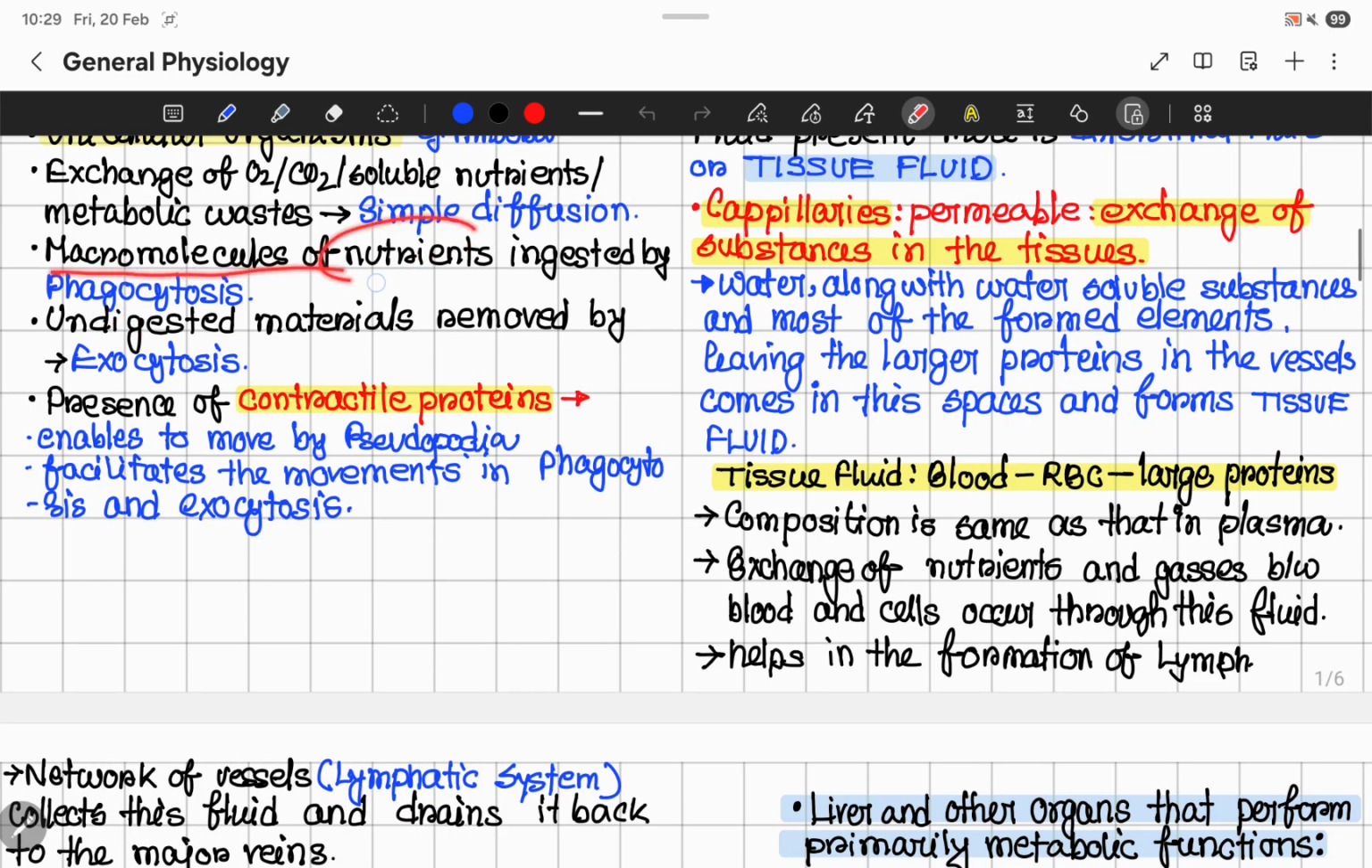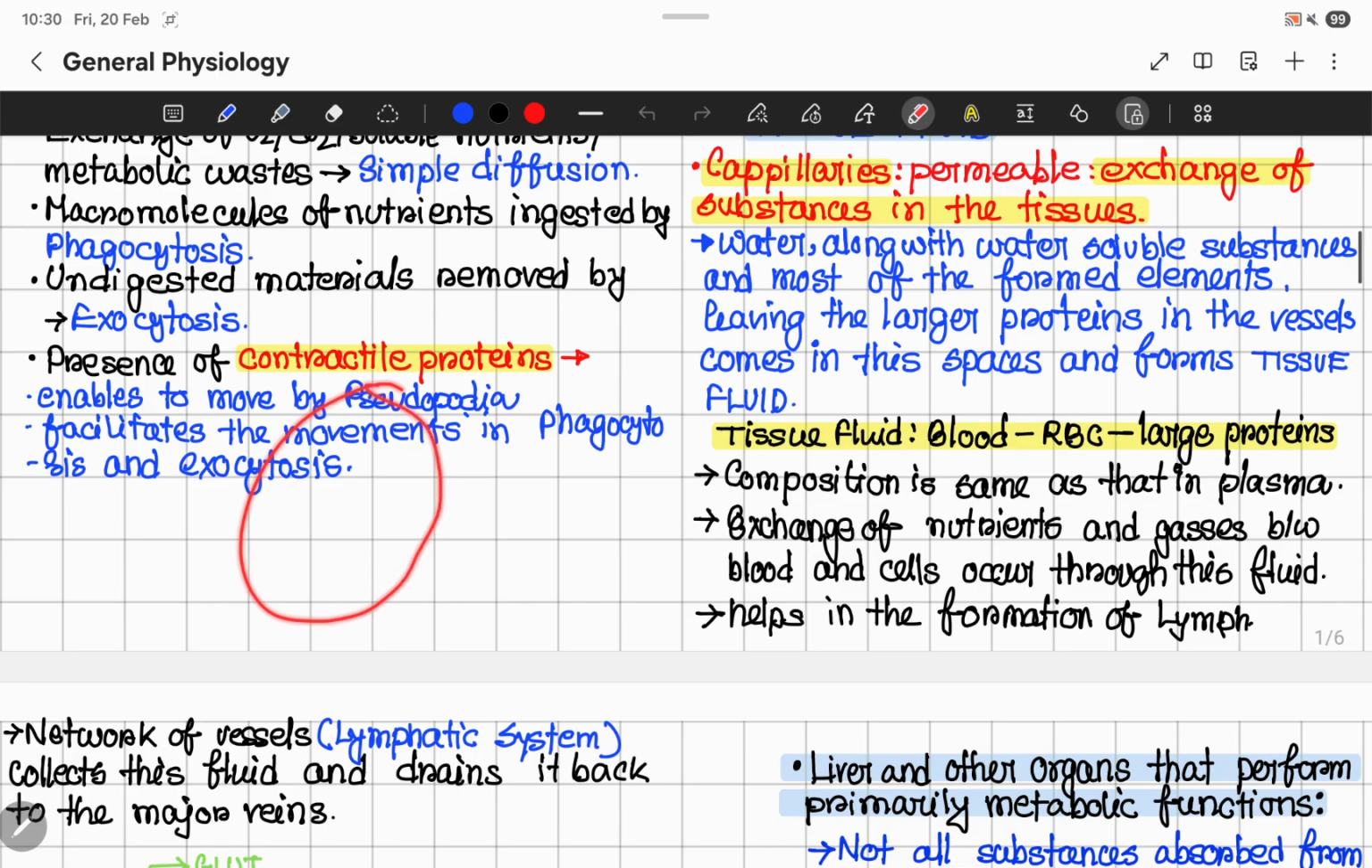So macromolecules of nutrients are ingested by phagocytosis and the undigested materials are removed by exocytosis. Like this is the amoeba, and the undigested material is removed outside the protoplasm, which is called exocytosis. Presence of contractile proteins enables it to move by pseudopodia and facilitates the movement in phagocytosis and exocytosis. We know that amoeba moves by pseudopodia formation, which is a streaming of protoplasm, right? Suppose this is an amoeba. So, here will be streaming of protoplasm like this.